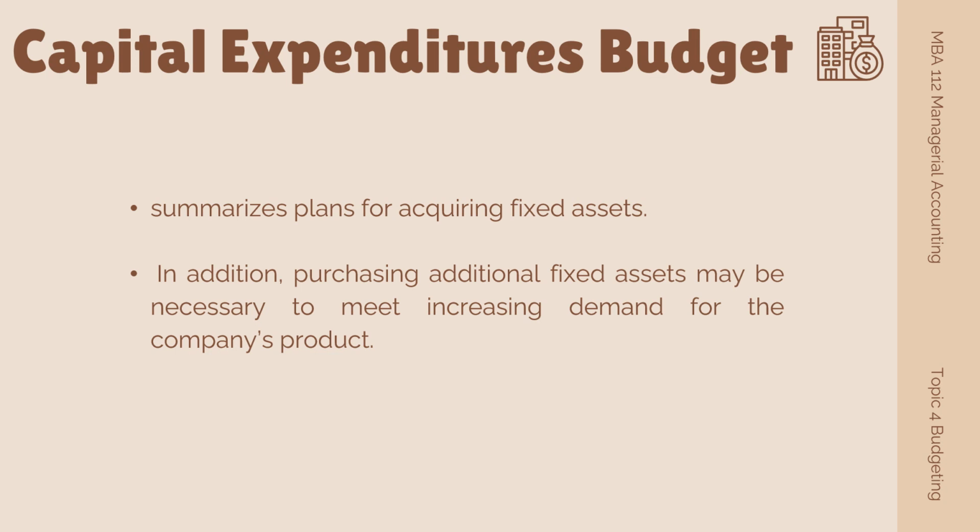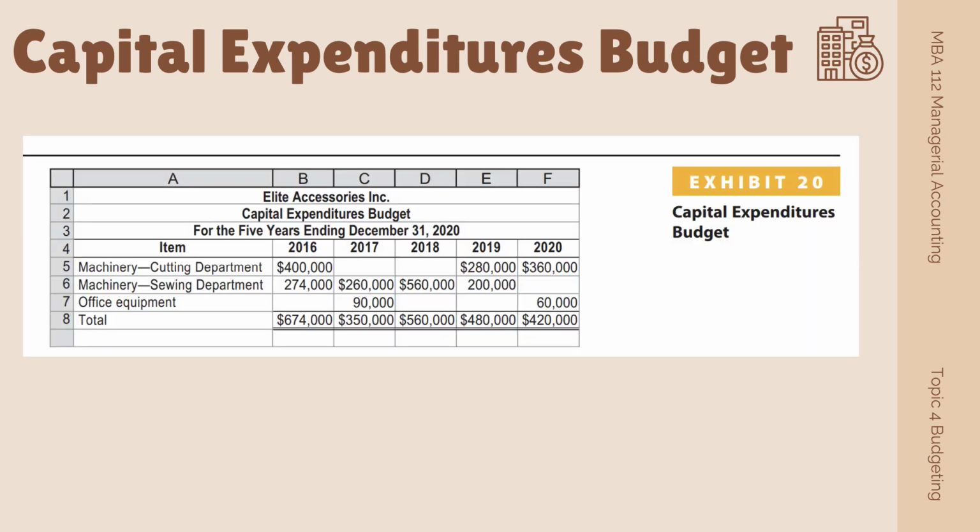Next topic would be capital expenditures budget. So this summarizes plans for acquiring fixed assets. In addition, purchasing additional fixed assets may be necessary to meet increasing demand for the company's product. As shown in this table, again, Elite Accessories, capital expenditures budgets are often prepared for 5 to 10 years into the future. This is necessary because fixed assets often must be ordered years in advance. Likewise, it could take years to construct new buildings or other production facilities.